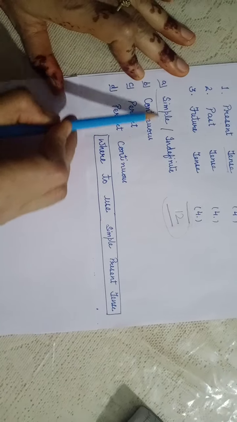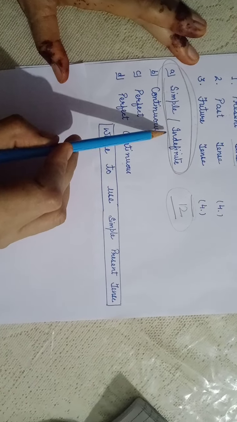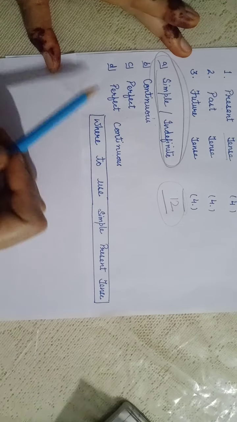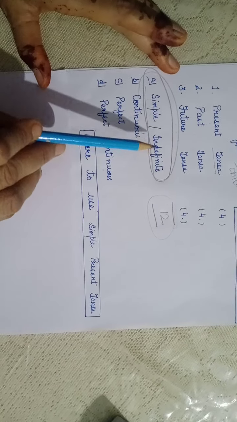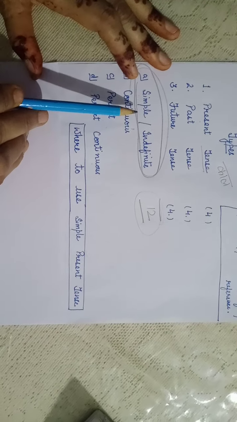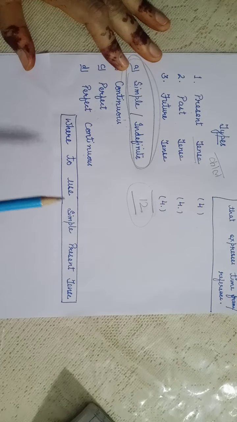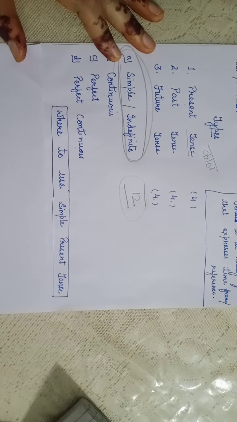Yes, children, we will be discussing this tense only. Maybe it will take 2 classes or 3 classes, but we will be focusing on this tense only. I want you to learn this properly because this is the base of your English, right?